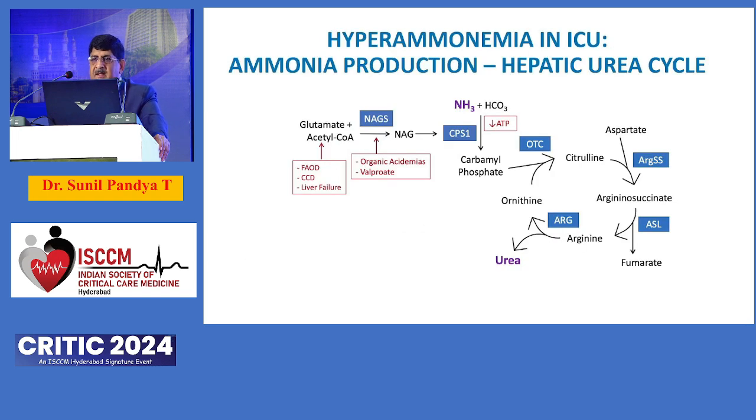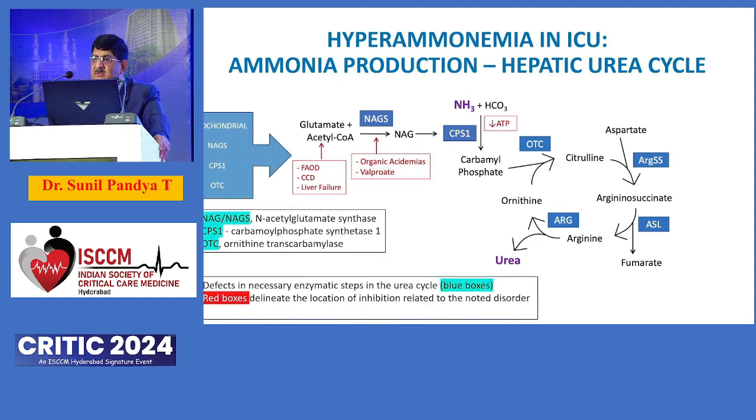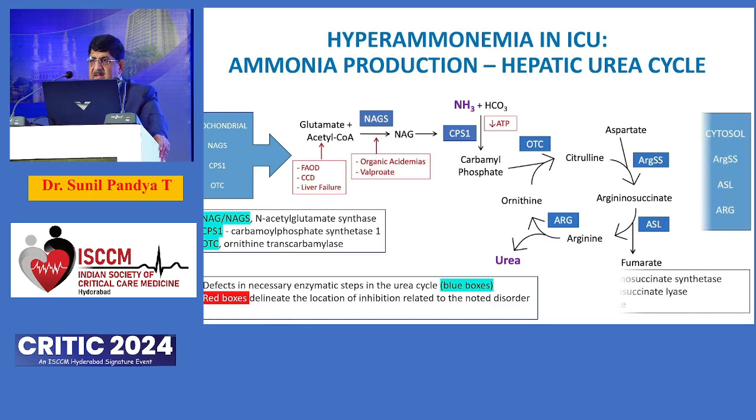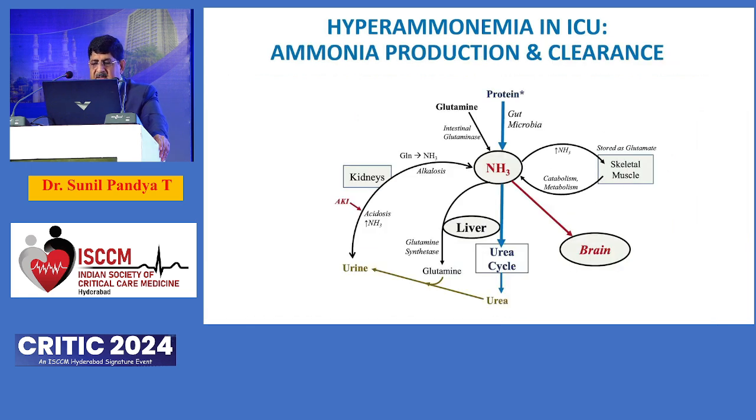They are very difficult to treat. The basis of production of ammonia, we all know, is the urea cycle, and I don't want to go into the details, but we need to know that the urea cycle has a mitochondrial component and a cytosol component, and enzyme deficiency at various levels can lead to increased production of ammonia, which can be deleterious.